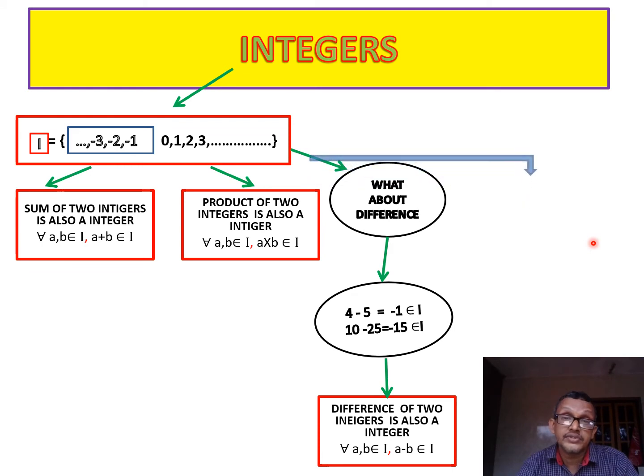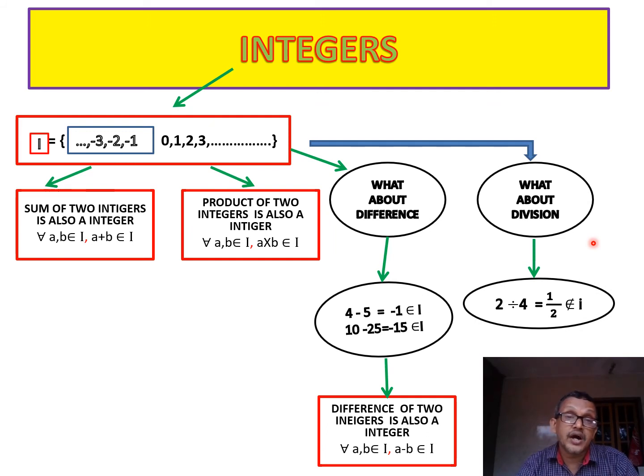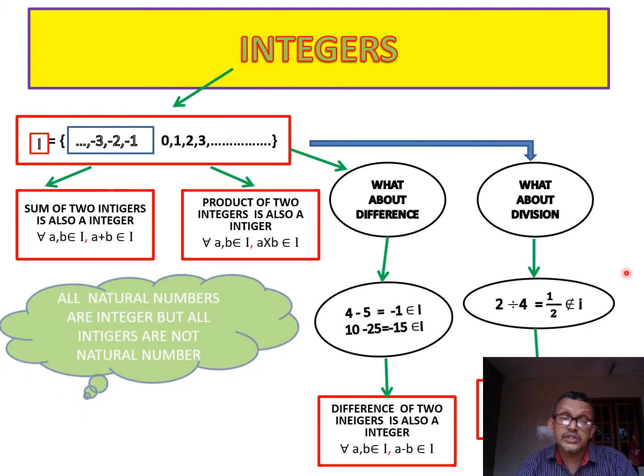But what about division? If you consider division, for example 2 divided by 4, half is not in I. Therefore we can't generalize. The quotient of any two integers is not always an integer.